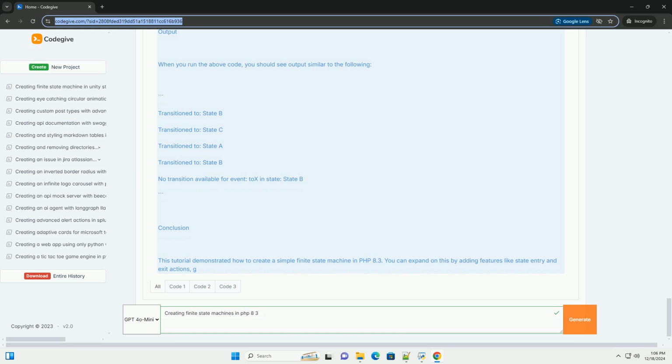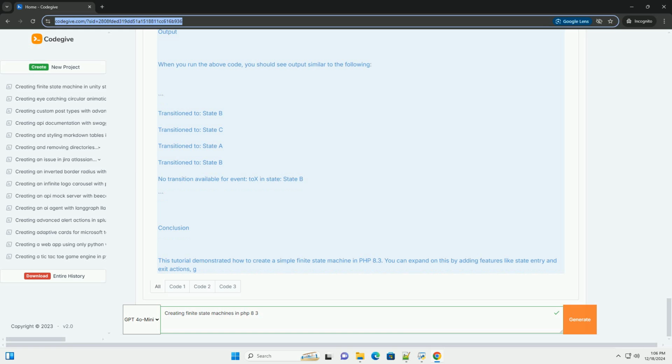Step 3, implement the FSM logic. Now that we have our classes set up, we can create an example FSM to demonstrate how it works. PHP. Define states. $stateA = new State('State A'). $stateB = new State('State B'). $stateC = new State('State C'). Define transitions. $transitionAB = new Transition($stateA, $stateB, 'toB'). $transitionBC = new Transition($stateB, $stateC, 'toC'). $transitionCA = new Transition($stateC, $stateA, 'toA').